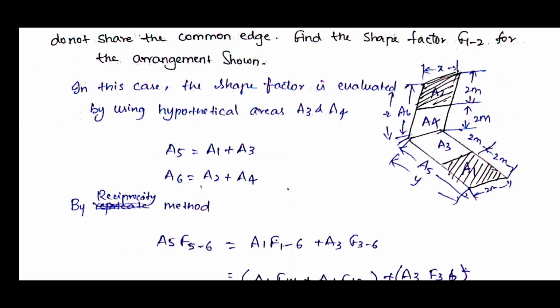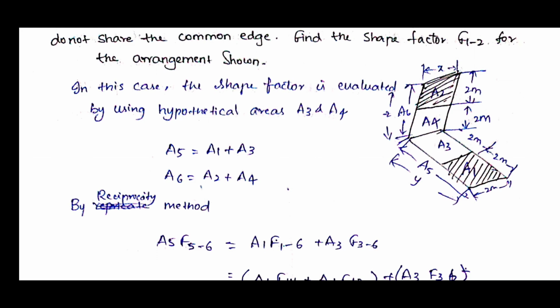A5 into F56, in the same way as we have written A1 into F12, is equal to A1 into F16, and this again was divided into two areas, so A1 into F16 plus A3 into F36.